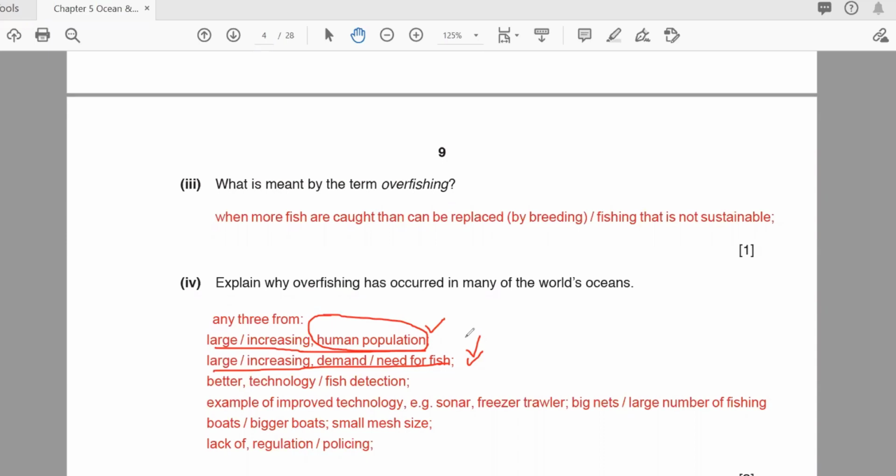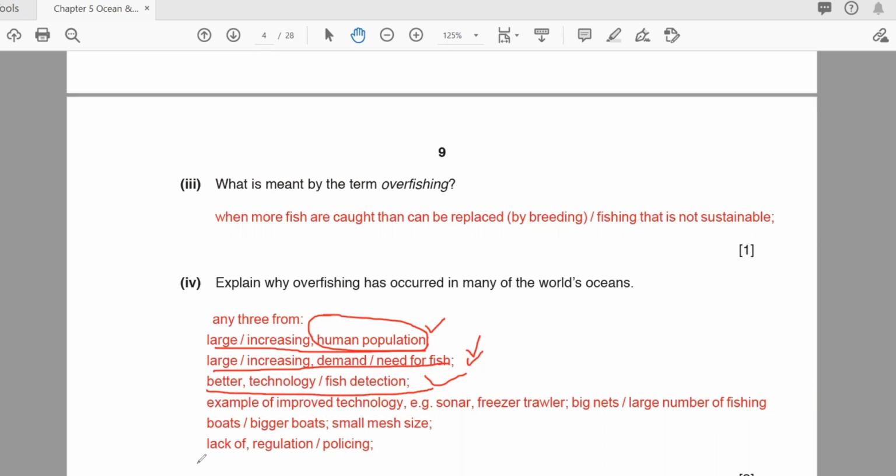So if you feel that in winter the same population which was in summer, but due to weather conditions they want to eat more fish, so that can be a reason. Better technology for fish detection, because before they were not using technology like sonar. They didn't have, for example, good nets, and they didn't have big boats to go inside the ocean. But now they have all these things, so due to that they are also targeting the areas where they can find more fish. So these can be a reason.